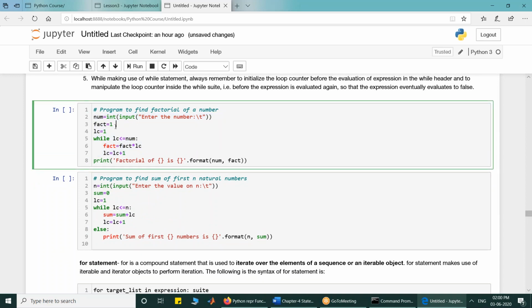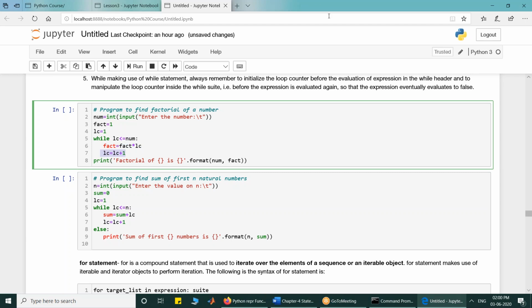We took a number and put that into the number variable. We initialized factorial by 1. We initialized the loop counter, LC, by 1. We checked whether the loop counter is less than the number. Till it remains lesser than the number, we executed the while suit. In the while suit, we have computed fact and we have modified the loop counter.